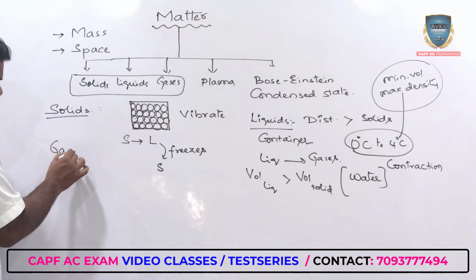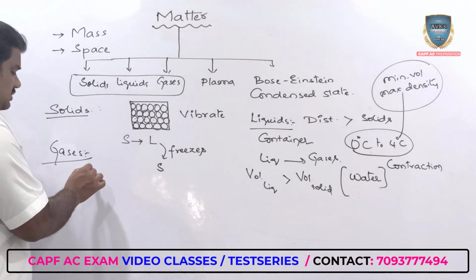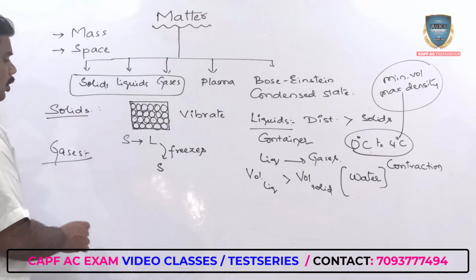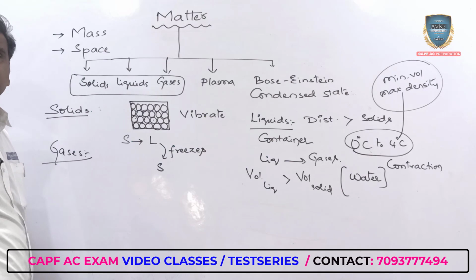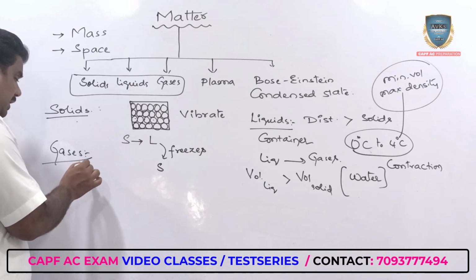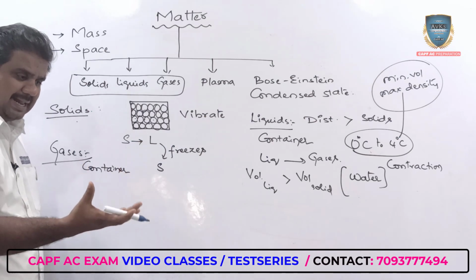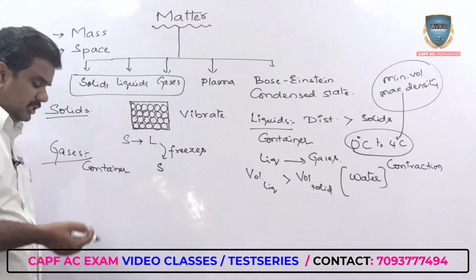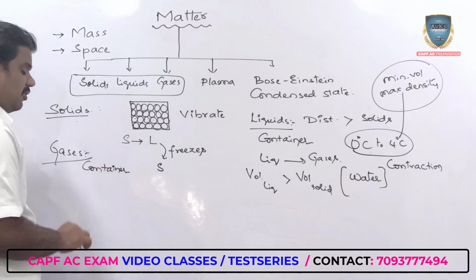Then, when you talk about the case of gases, the distance between the molecules of a particular gas is very much high when compared to the case of solids as well as liquids. At the same time, they also take the shape of a container, whether it is a completely closed glass jar, a cylinder, a balloon, or any particular object. It always takes the shape of the container.